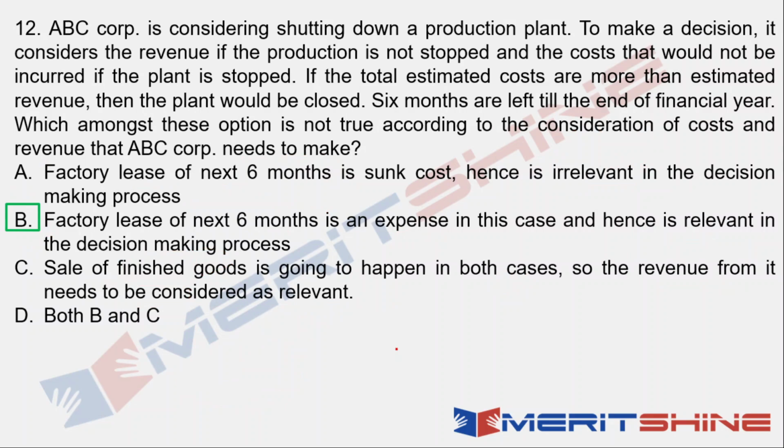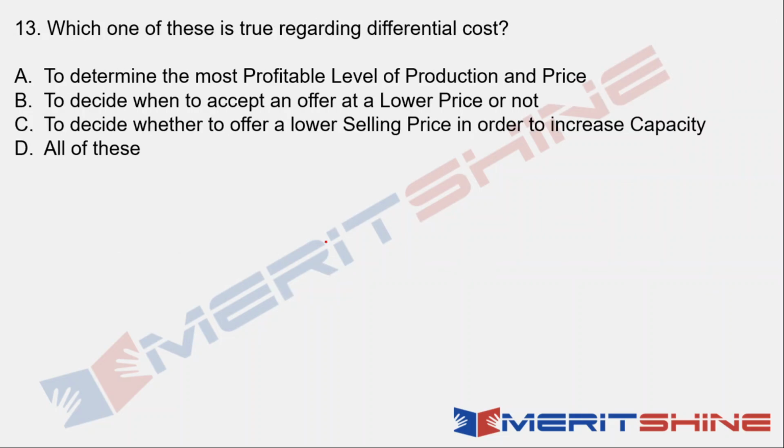Understood? Okay, right? So here revenue is irrelevant. This revenue, already finished goods revenue, is irrelevant, and here this factory lease is relevant, which is the option B, and hence it should be option B. Clear? Next, question number 30.